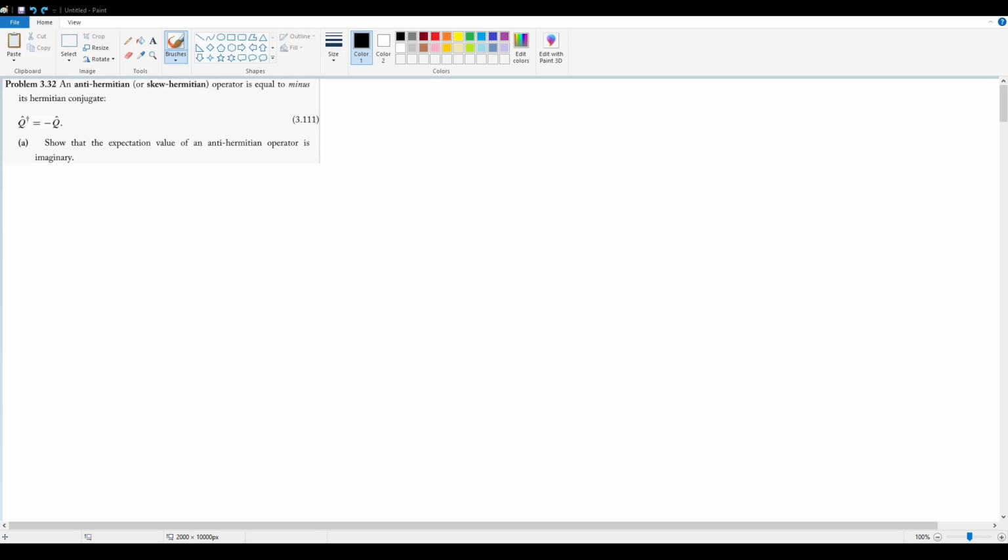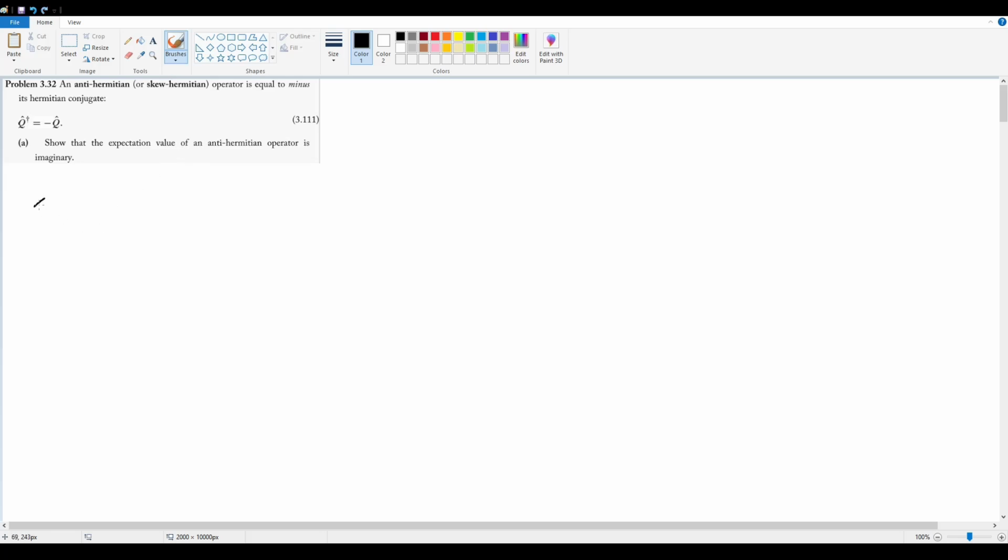Okay, problem 3.32. We're introduced to the concept of something called an anti-Hermitian, or skew-Hermitian, operator, where the Hermitian conjugate is equivalent to the negative of said anti-Hermitian. In part A, we are asked to show that the expectation value of this anti-Hermitian operator is imaginary.